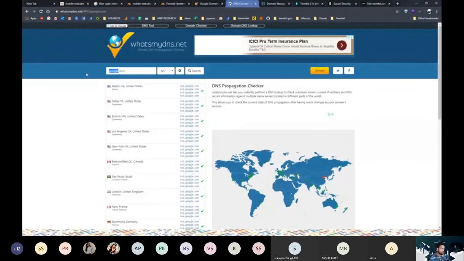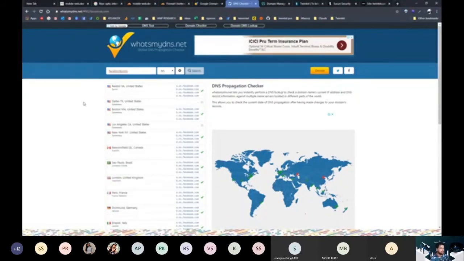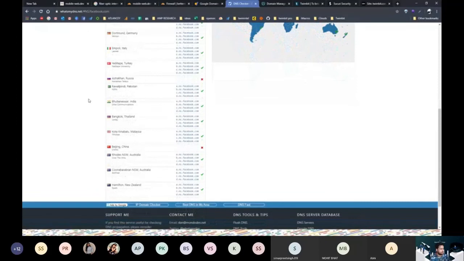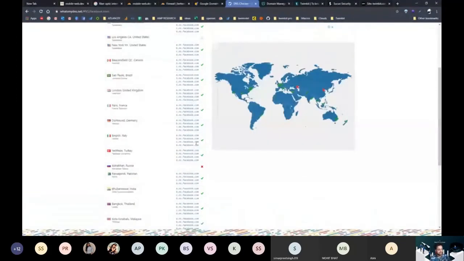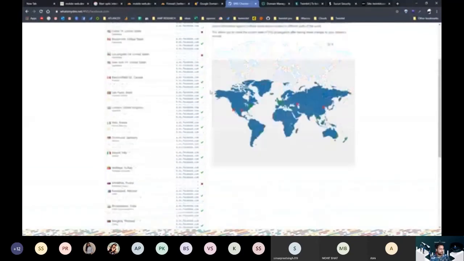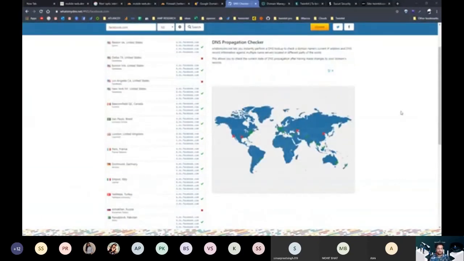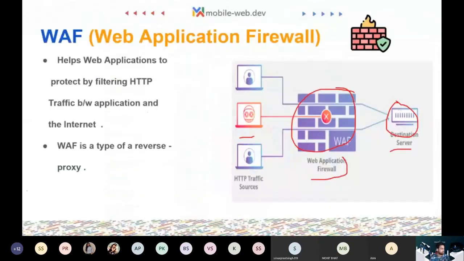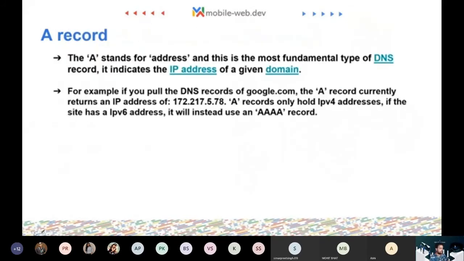Let's see for Facebook. Sometimes a country can also have different name servers in different regions. That's not a big issue. So Facebook is not allowed in Russia and China. Another interesting fact. So we don't see any kind of activity over there. So let's get back to our session. Yep, so the web application firewall is clear. It has a reverse proxy, filters out the requests and all those things.